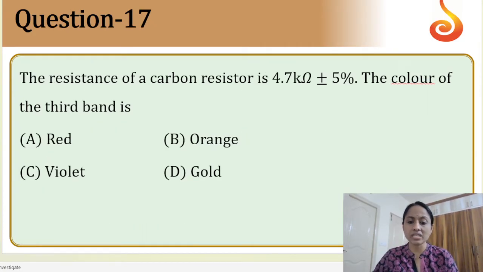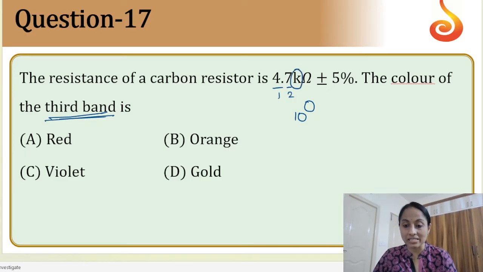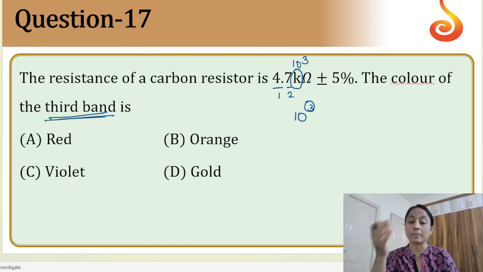The resistance of carbon resistor is given. Color code of the third band is. Which is third band? This is first band. This is second band. Third band is always taken as 10 power. Now what is 10 power is this? This is 10 power 3. So third band is 3. So color number 3 comes.